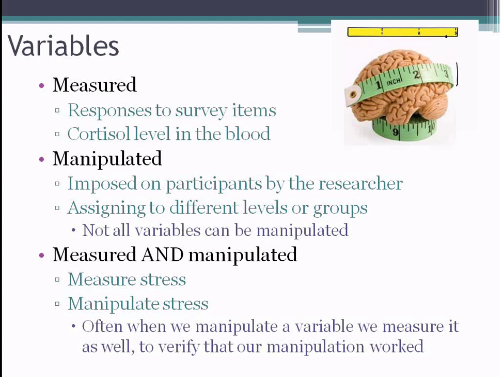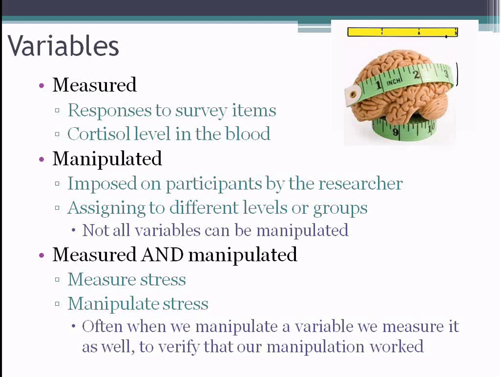When we talk about variables, we can talk about measured variables. So these are like survey responses. These could be observations that we're taking of people out in the world. These could be physical measurements like the level of cortisol, which is a stress hormone in your blood.